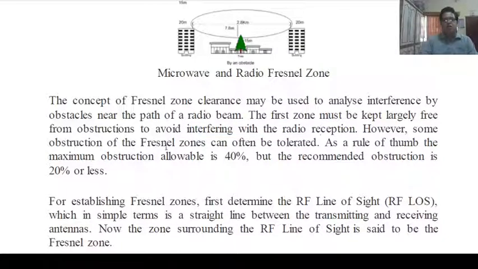However, some obstruction of the Fresnel zones can often be tolerated.